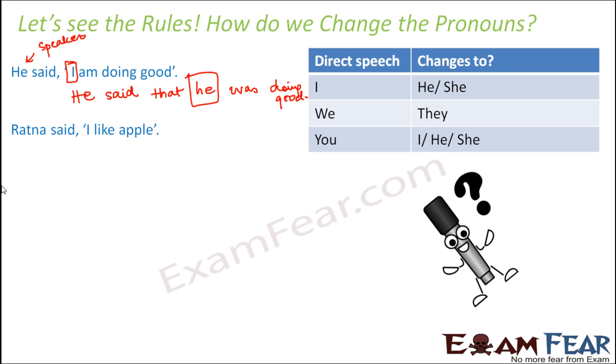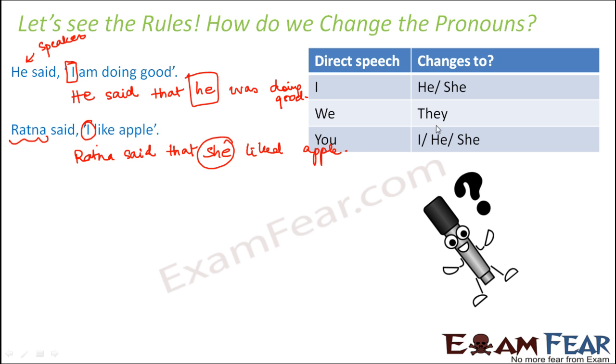Let's look at more examples. Ratna said, I like apple. So here Ratna is a female's name. So therefore, when you change it to indirect speech, it becomes Ratna said that she liked apple. So here I changed to she.